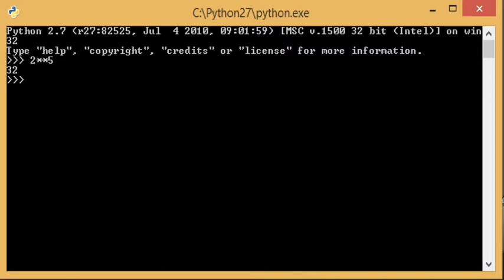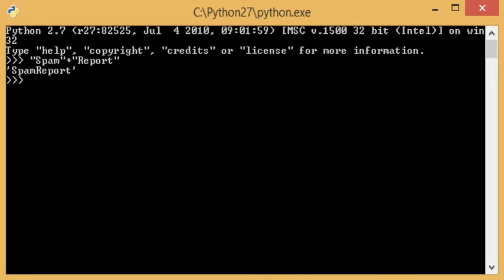Similarly, as we were using the plus sign for adding two numbers, we can also use the plus sign to add two strings. That is known as concatenation of strings. For example, if I want to add spam plus reports, I write spam in double quotes, then the plus symbol, and then reports in double quotes. So the result I will get is spam reports. That means they are joined together, and this is the concatenation of the strings.